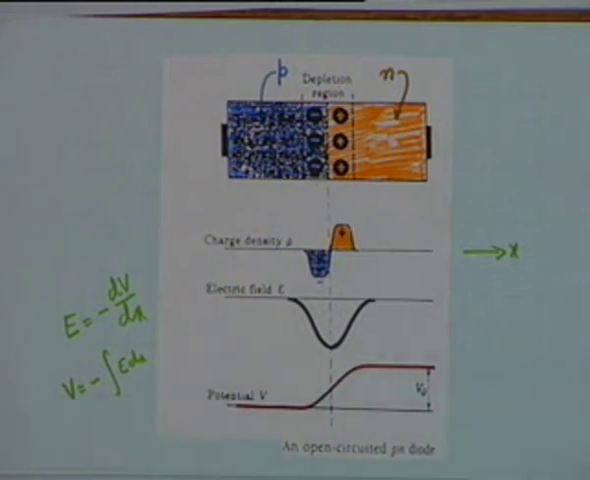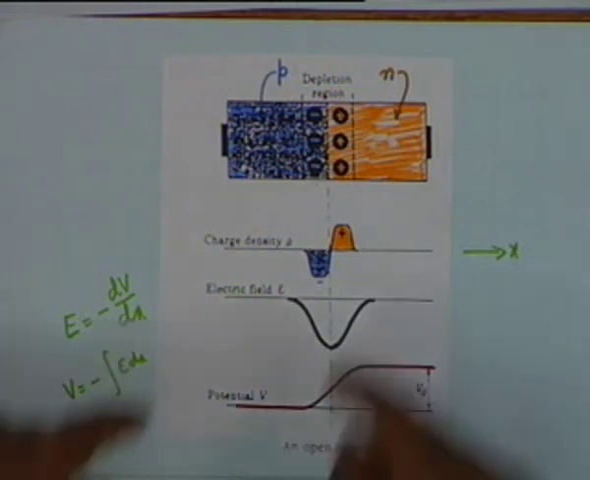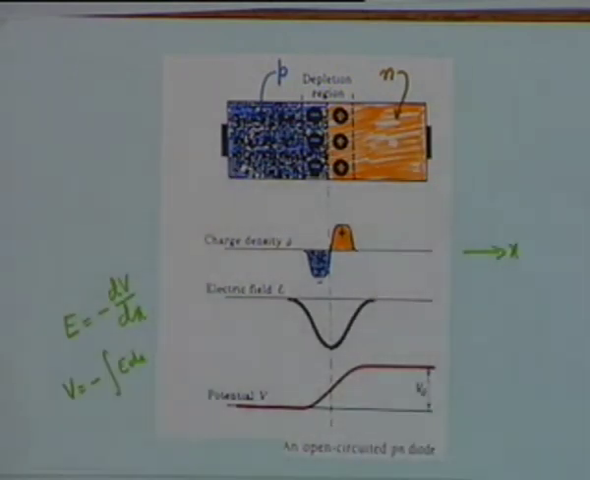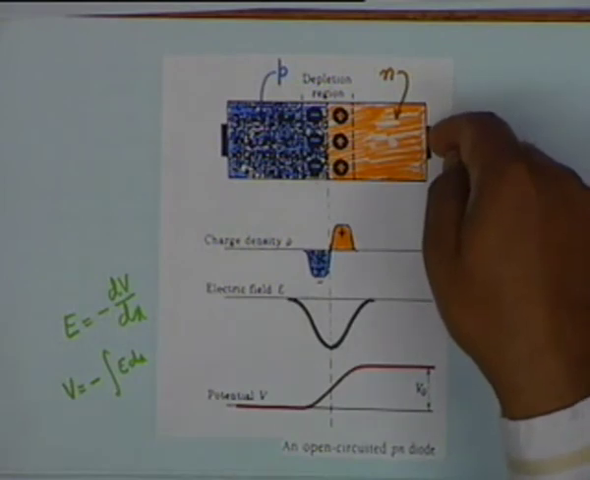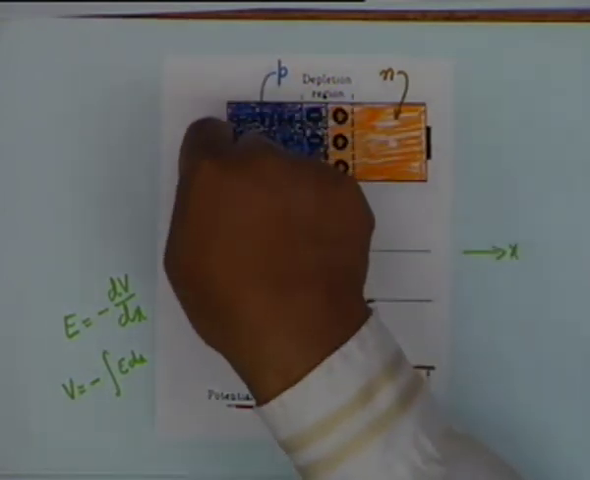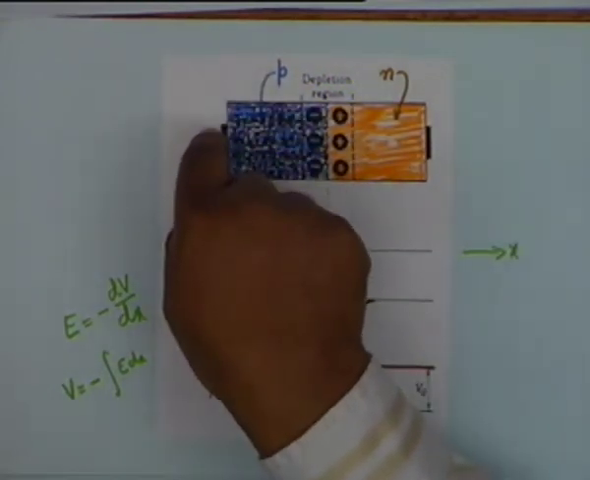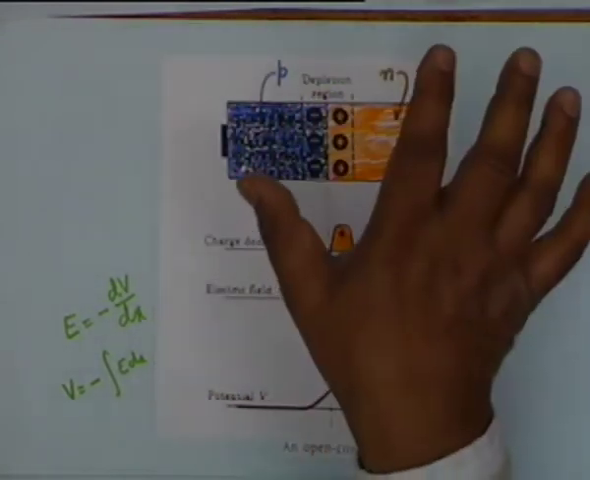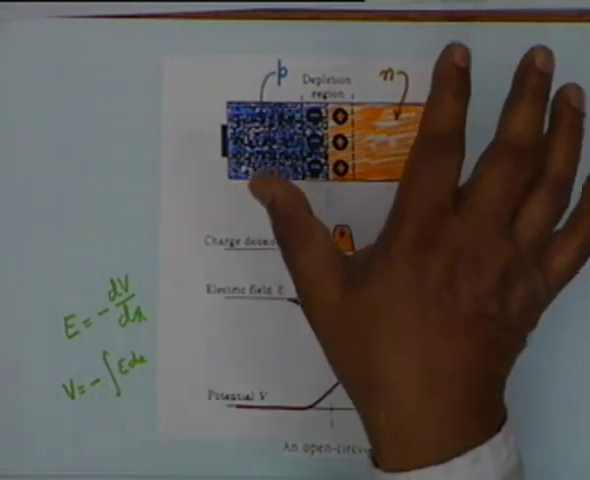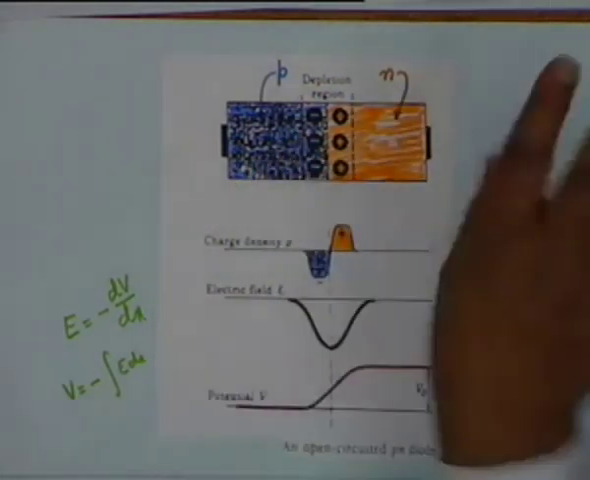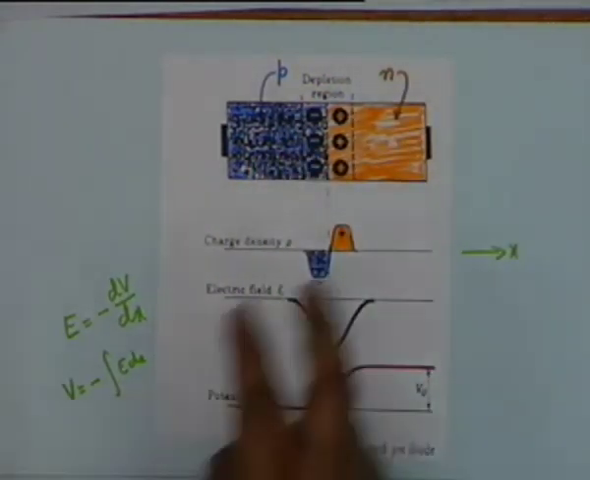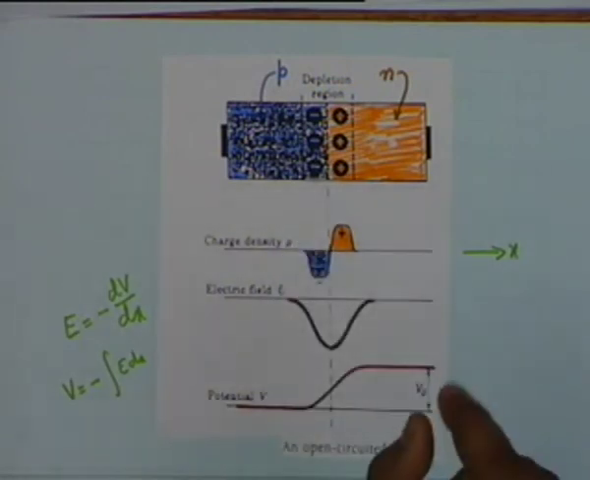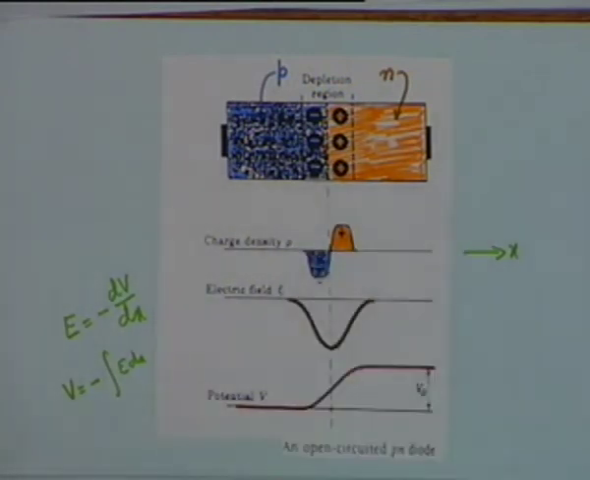Question: can it be used for driving a current through an external resistor? If I connect this to an external resistor, shall it? No. Because when you connect an external resistor, there are contact potentials here also, and that contact potential, it can be shown accurately, rigorously, that it cancels this, and therefore this cannot be used as a battery. It is not a battery, it is simply an accumulation of charge.